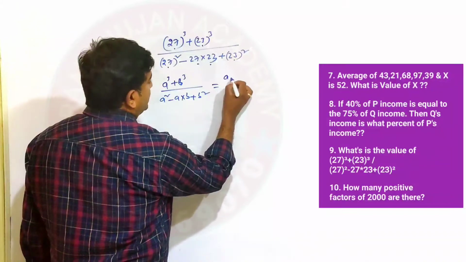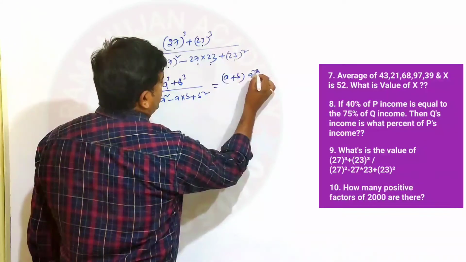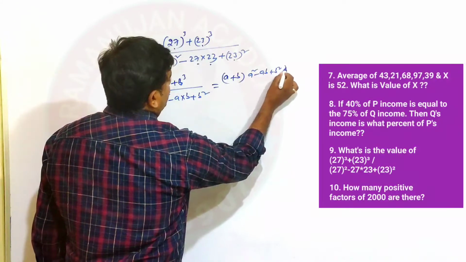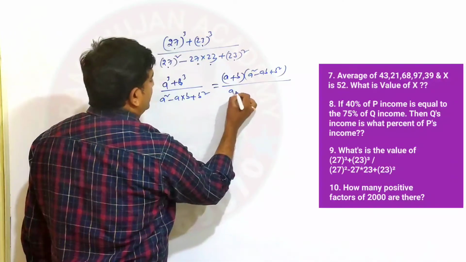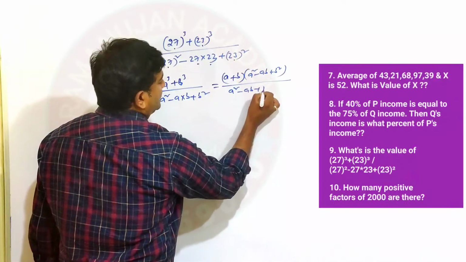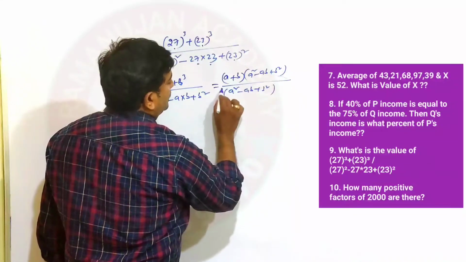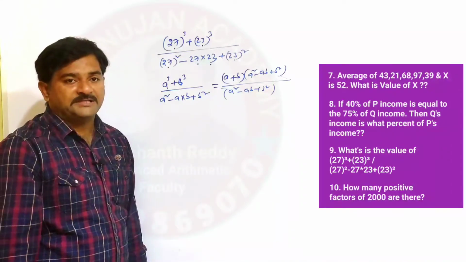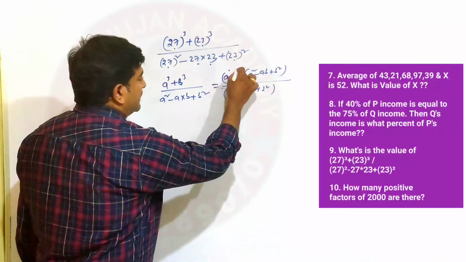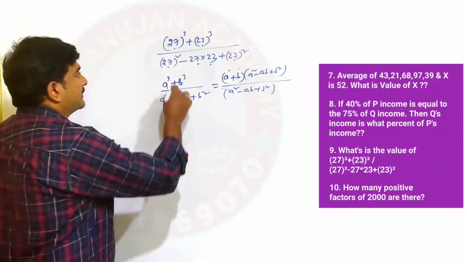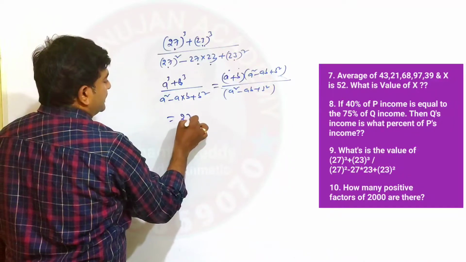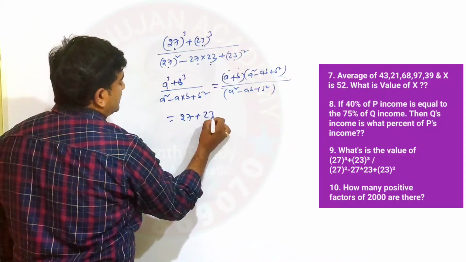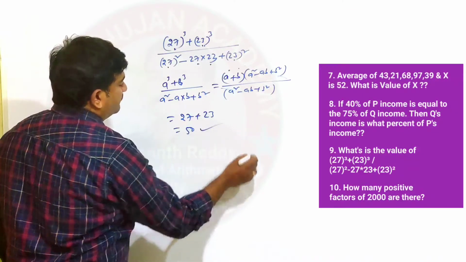It is a plus b into a square minus ab plus b square, by a square minus ab plus b square. In both, a square minus ab plus b square cancels. Simply I am getting a plus b only. Your final answer is 27 plus 23, which is equal to 50.